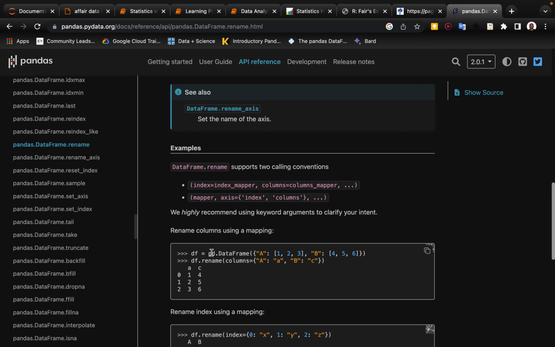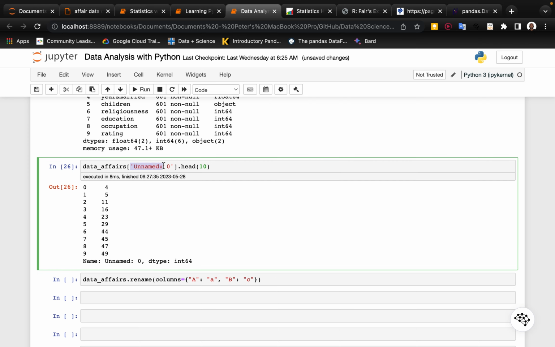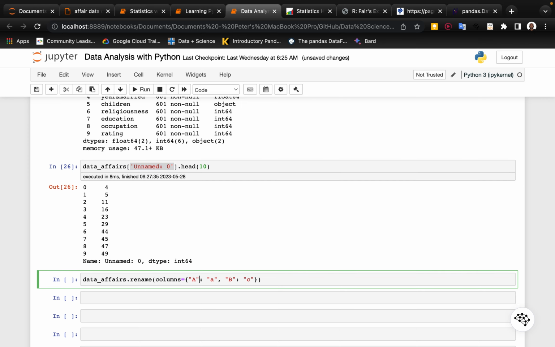So what I'm going to do is I could simply copy this. You see what I want to rename. I copy this and I go over here. Really interesting how we can do this. So now I'm going to make changes to this and call this data affairs. I want to rename a column and see what the column I want to rename is this. So I come over here and this should be it.